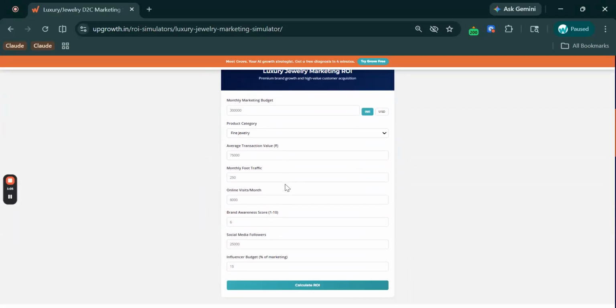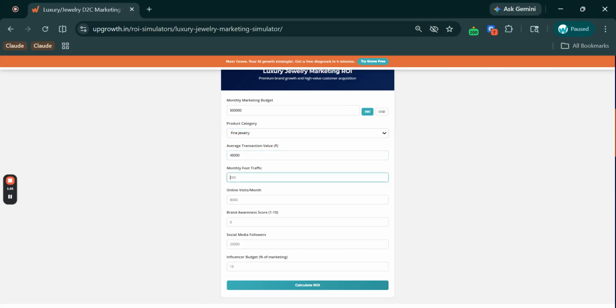Here are 7 inputs that you need to add for this simulator to work. Again, you can add either in INR or USD depending upon how your business generates its income. Now, let's say the monthly marketing budget is 5 lakh. Product category, let's say fine jewelry because that's the highest consideration purchase in this category. Average transaction value, I'll add 45,000.